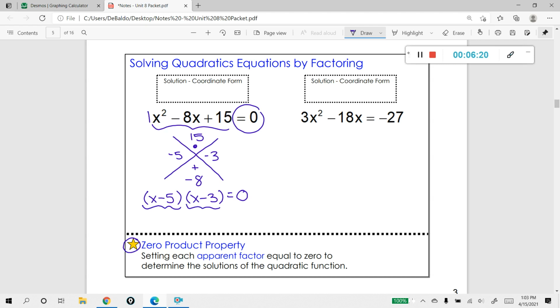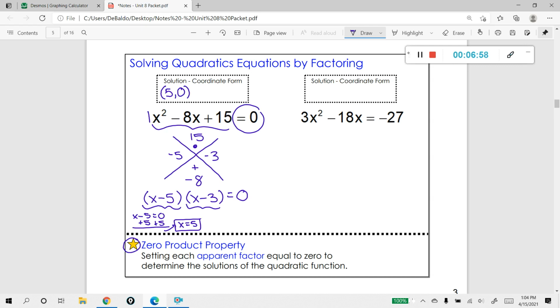Let me show you what I mean. I'm going to take x minus 5 and set it equal to 0. And I can simply solve this, and you can see that's going to give me an answer of x is equal to 5. This is one of my solutions. This is where the graph's going to cross the x-axis. I'm going to write that above in coordinate form. Remember, when you're writing something in coordinate form, your y is going to be 0 because it passes through the x-axis. So my coordinate is (5, 0).